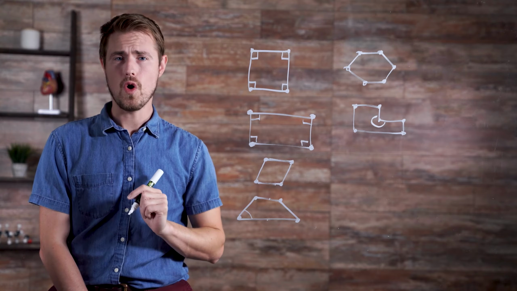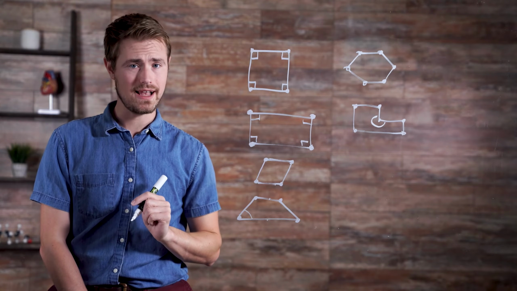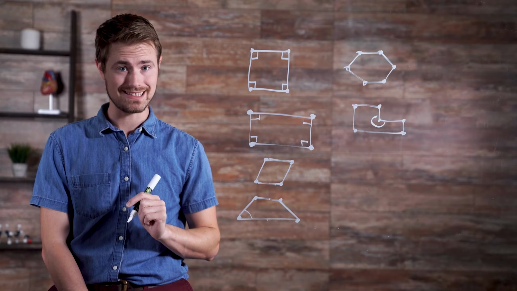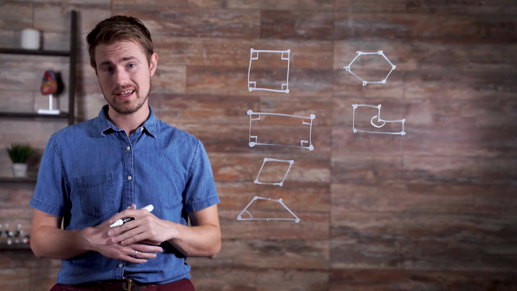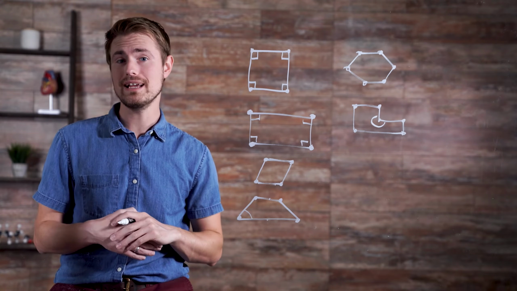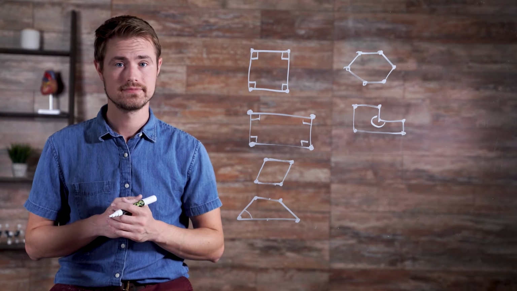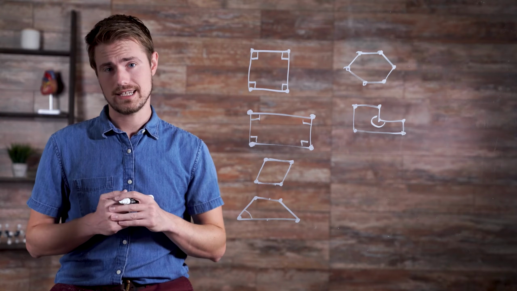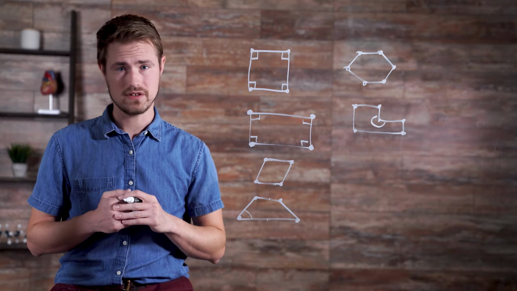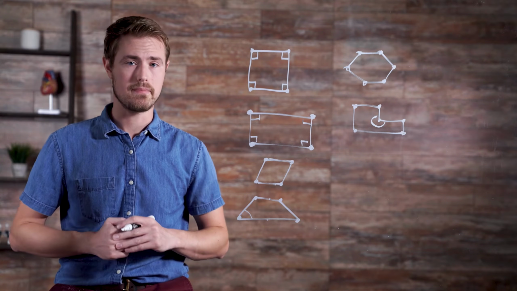Now remember, only polygons with 4 or more sides can be concave because it's not possible for a triangle to contain an angle measuring more than 180 degrees, which is a straight line. Concave polygons cannot be regular because all the vertices will never be the same measure.